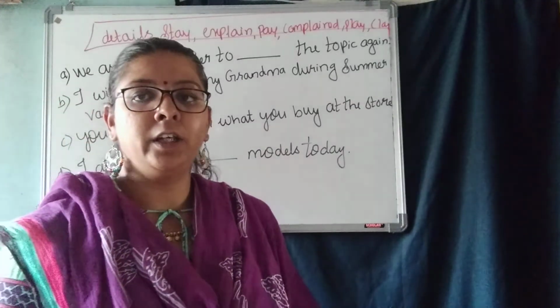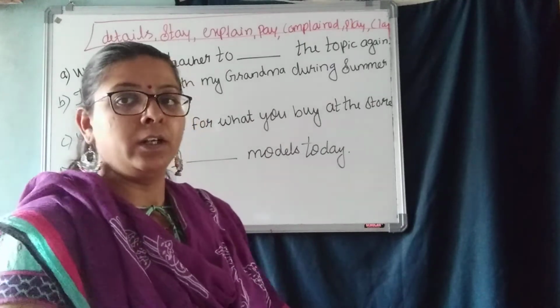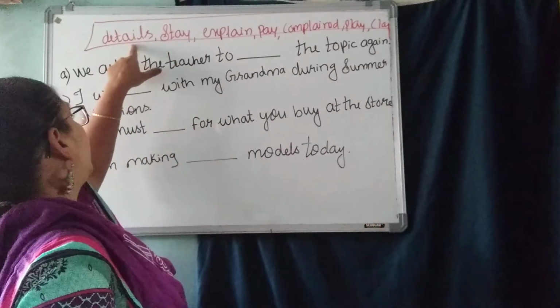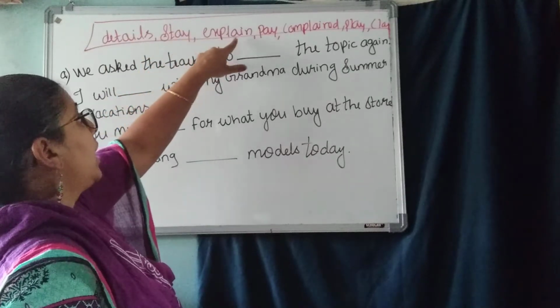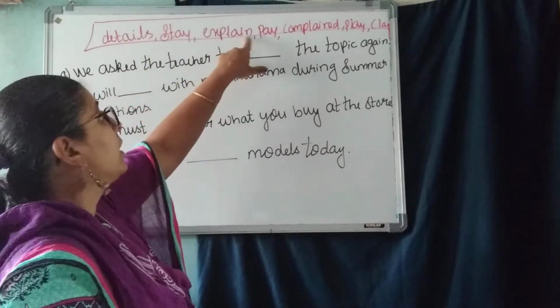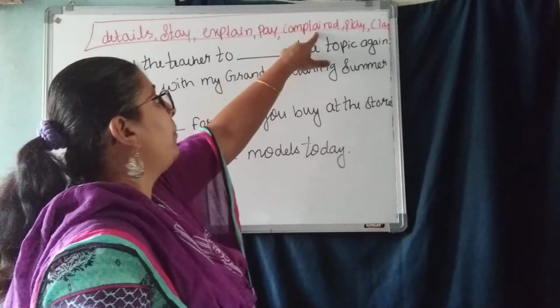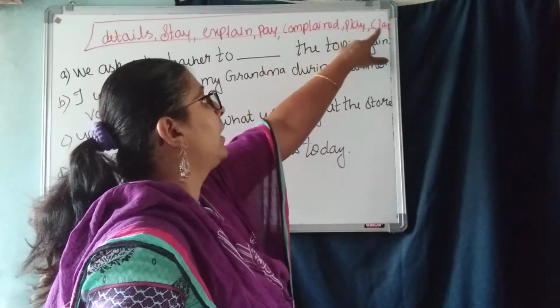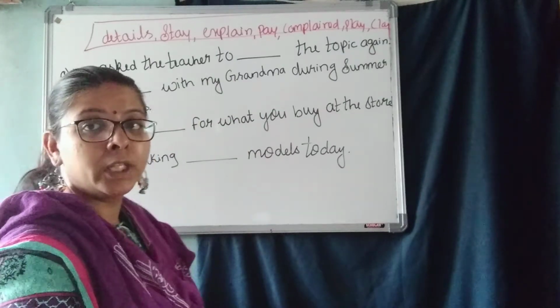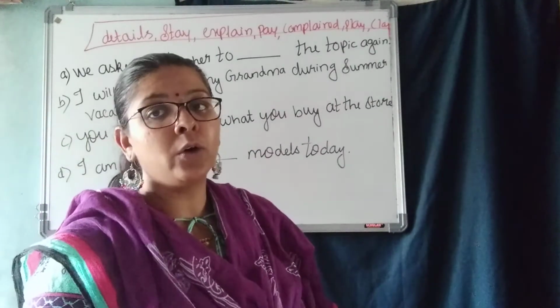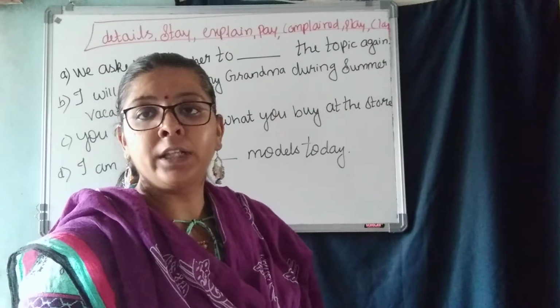Now see, children, here they have given you the help box. See in the help box, detail, AI letter, okay? Stay, AY letter. Explain, AI again. Spay, complaint, play, clay. So these are the words they have given you in the help box. Using these AI letters or AY letters, we have to fill in the blanks there.